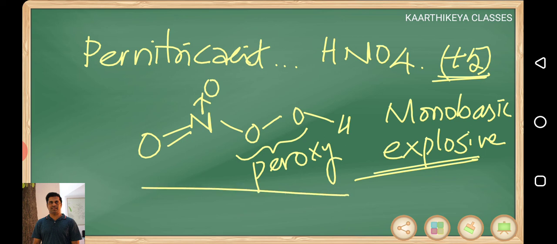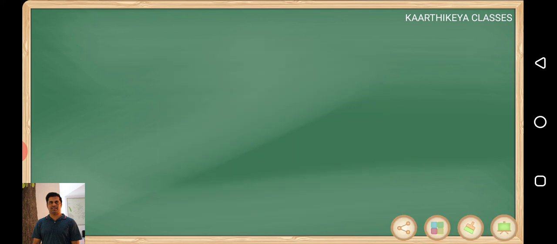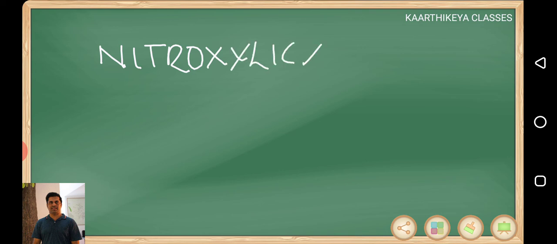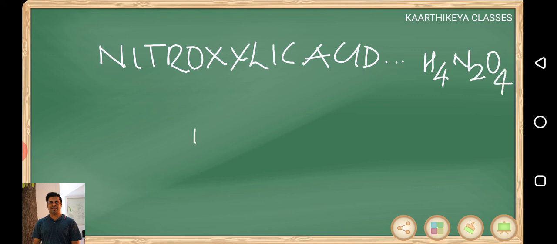This is the structure. Along with this, one more we can discuss, that is nitroxylic acid. It is rarely seen, not stable, not possible you can say. The structure is interesting.